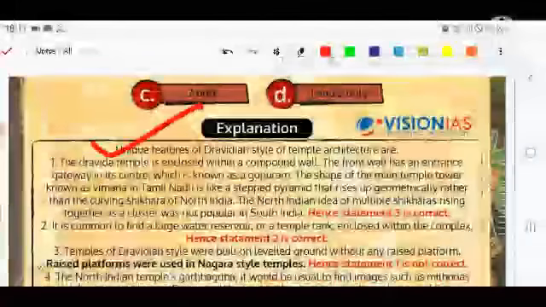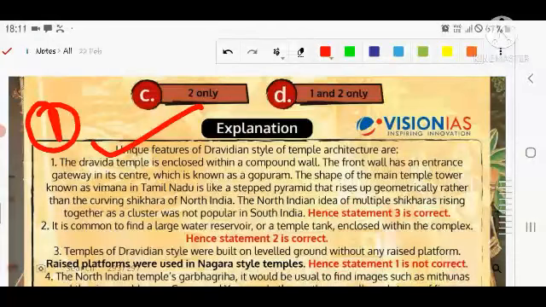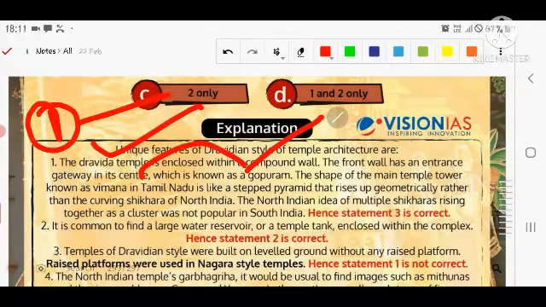So the third is correct, because the unique feature of the Dravidian style of architecture is number first. The Dravidian style of temple is enclosed with a compound wall. The front wall has an entrance gate in its center, which is known as Gopuram. The shape of the main temple tower is known as Vimana in Tamil Nadu.